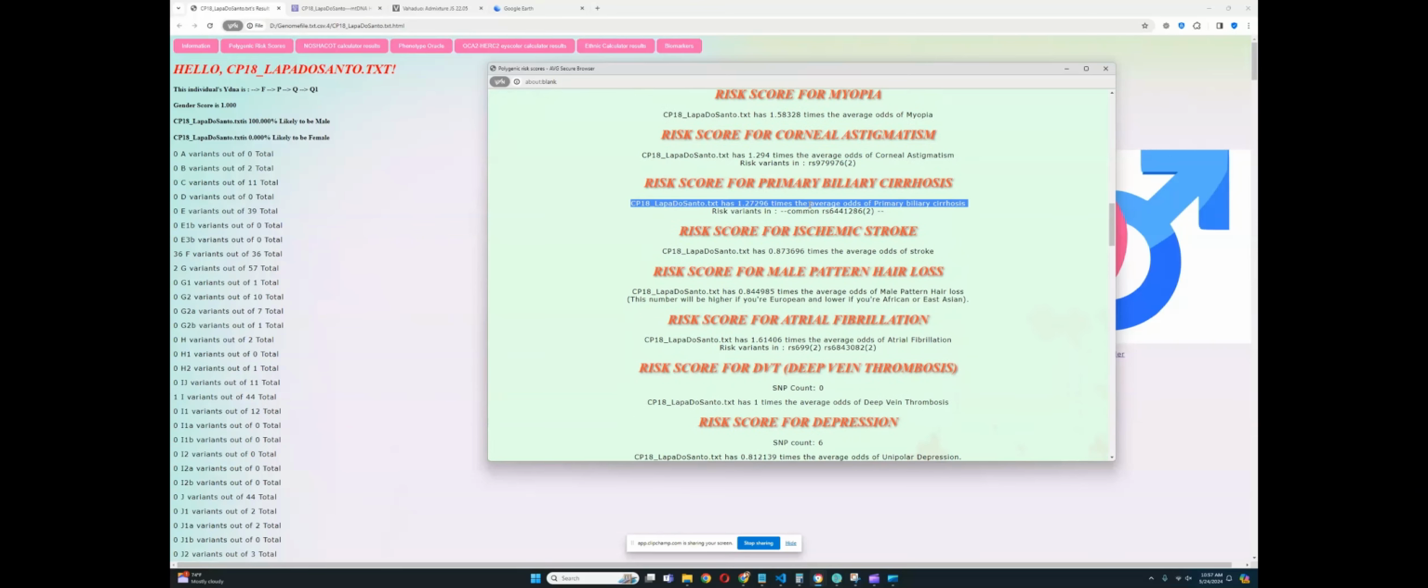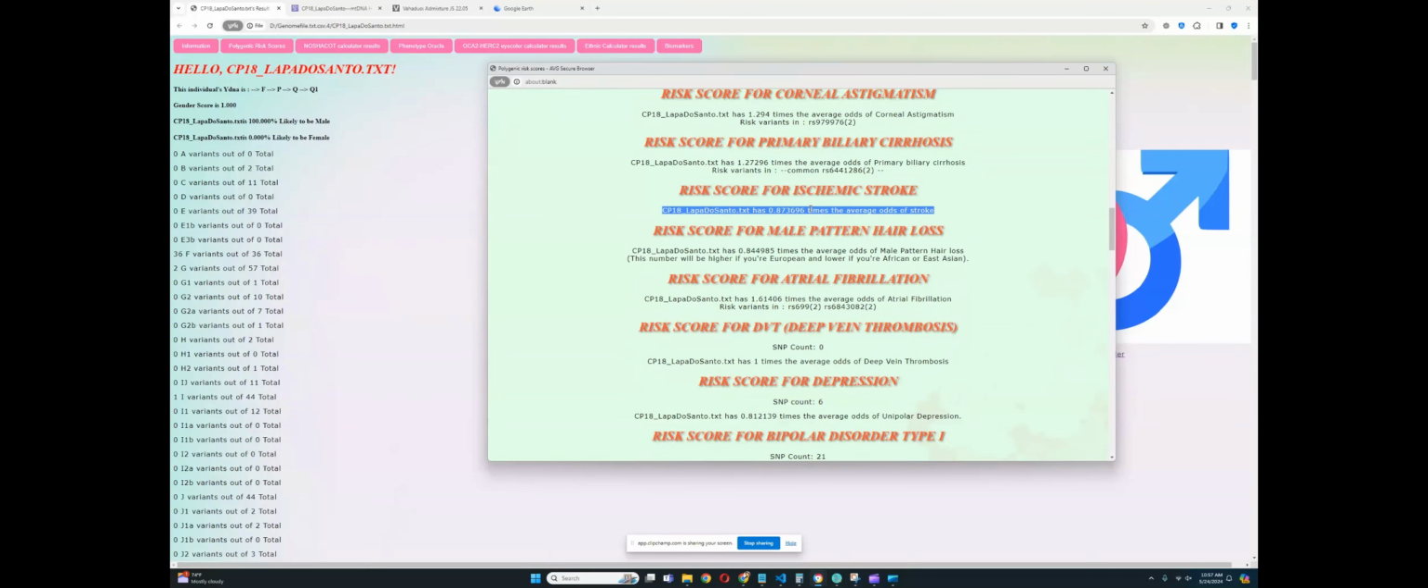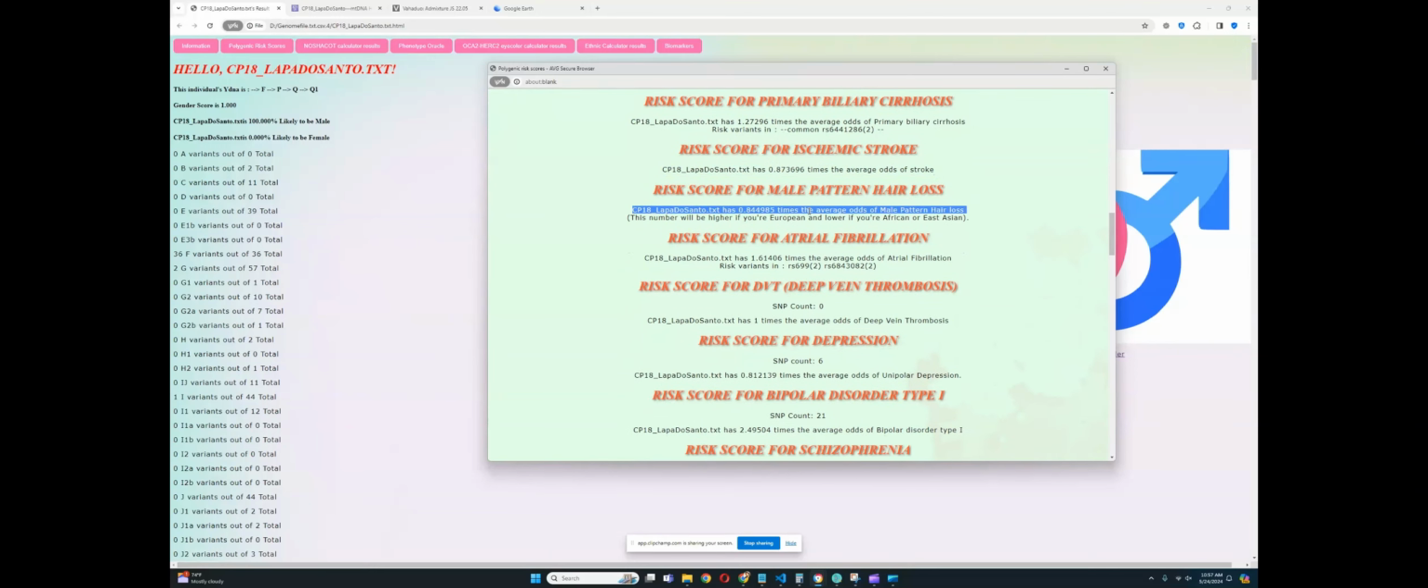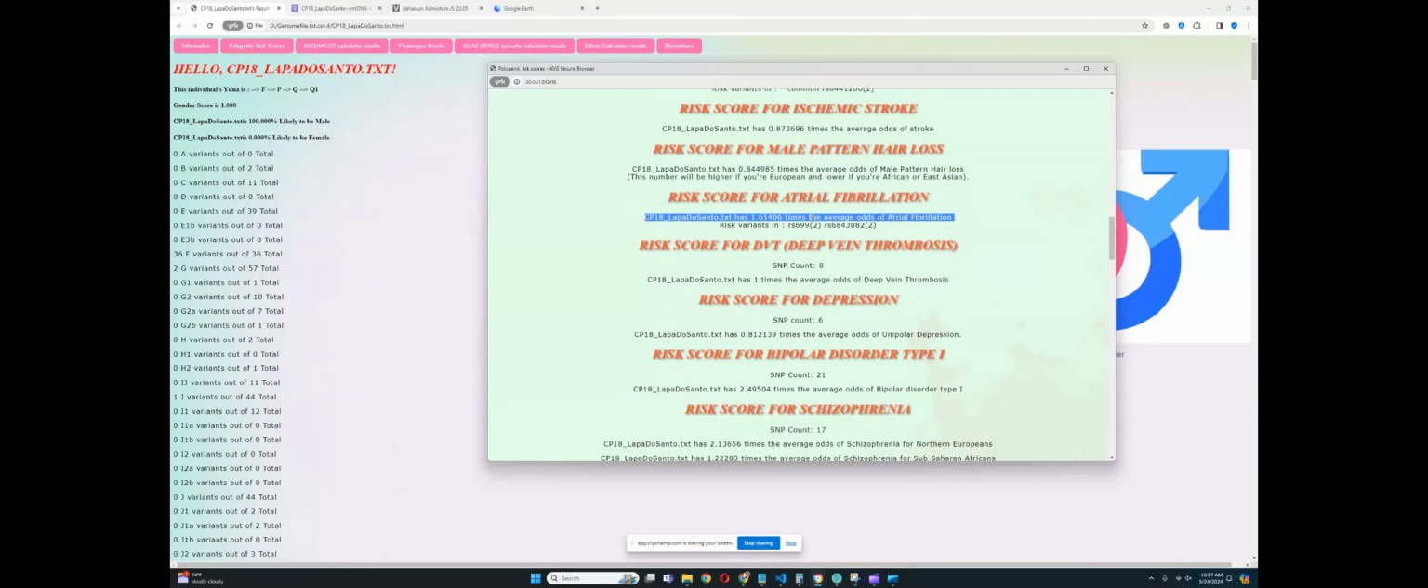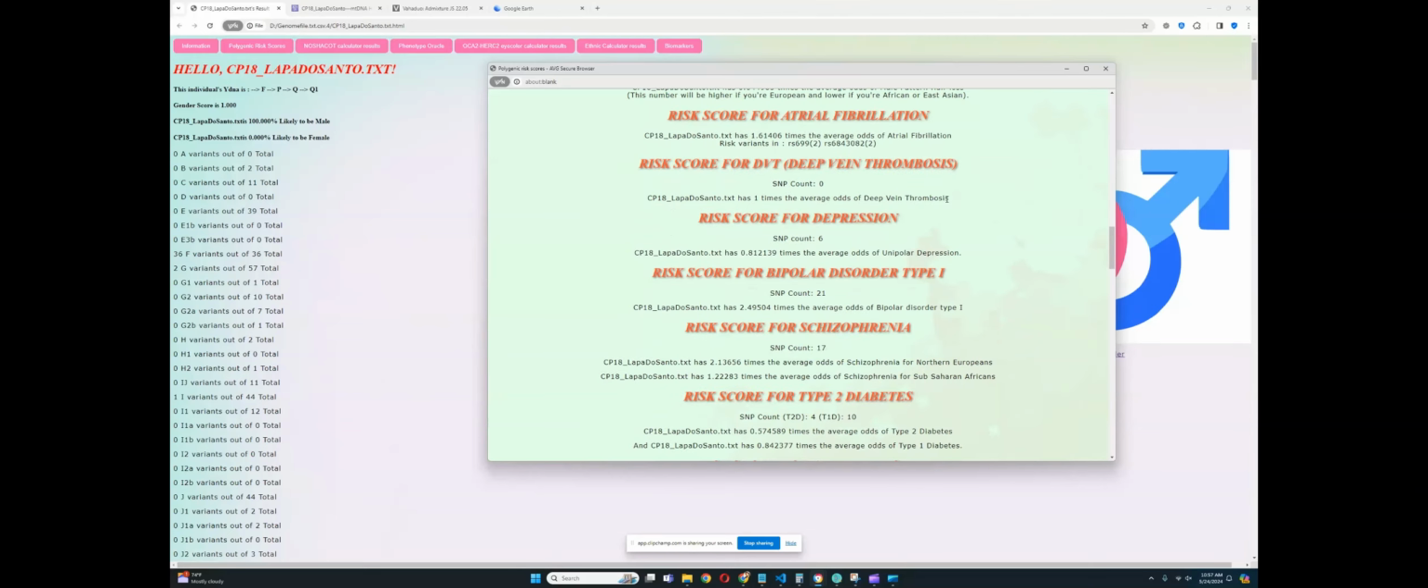He's got above average odds for primary biliary cirrhosis, below average odds for stroke, below average odds for male pattern hair loss, and above average odds for atrial fibrillation. By the way, about the male pattern hair loss, it's quite typical for Native Americans to score below average for that. Native Americans don't really go bald all that much. Deep vein thrombosis, nothing relevant was found.